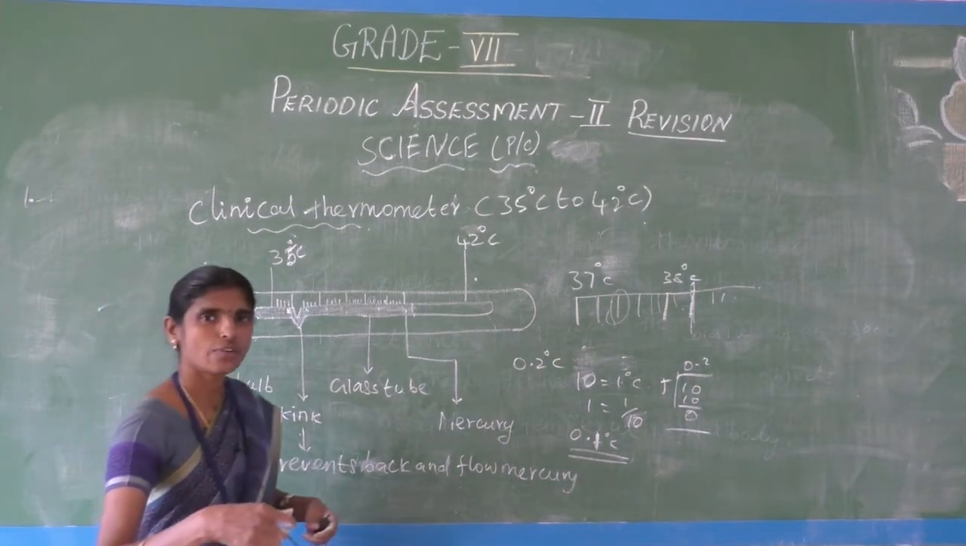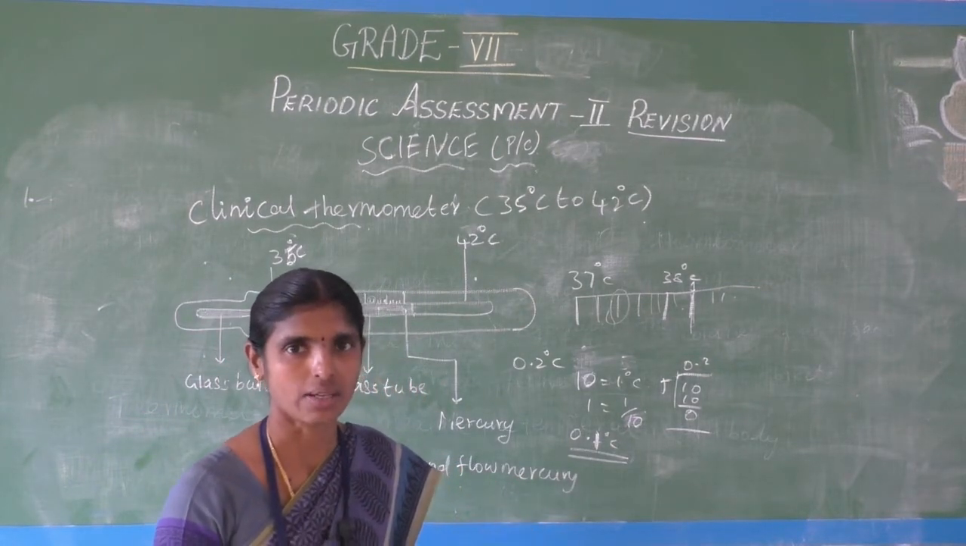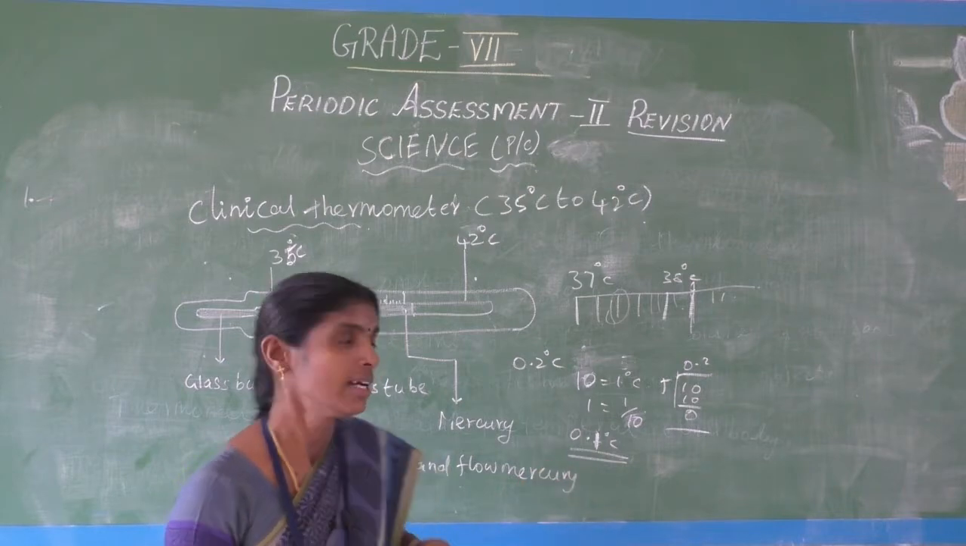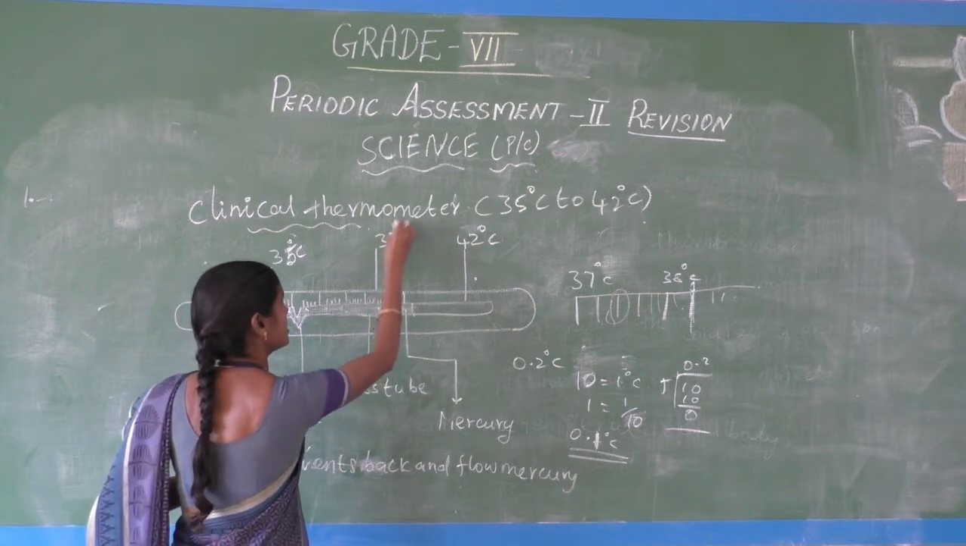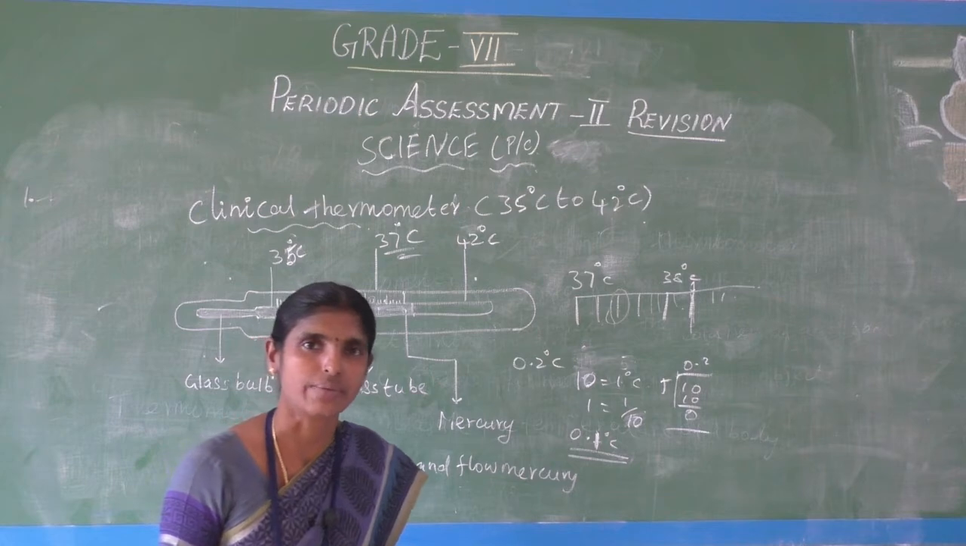What is the use of a clinical thermometer? To measure the human body temperature only. What is the normal temperature of the human body? 37 degree Celsius is the normal human body temperature.